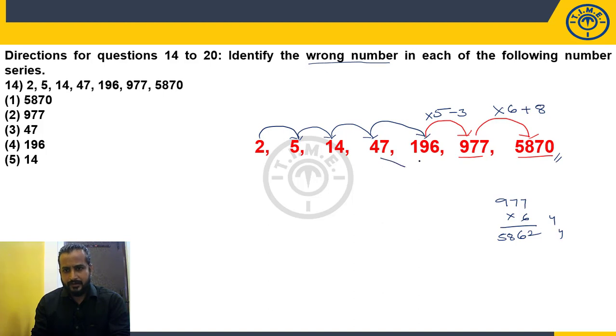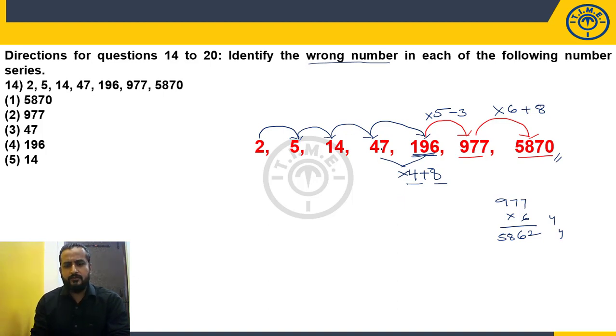Okay. 47 and 196, maximum 4 times, right? 47 4s are how much? 44s are 160, 7 4s are 28. How much is it totally? 188. And what is the number? 196. So how much is it more than that? By 8. So into 4 plus 8. 44s are 160, 7 4s are 28. Totally 188. But the number is 196. So again into 4 plus 8. But we don't know which is correct, which is wrong.